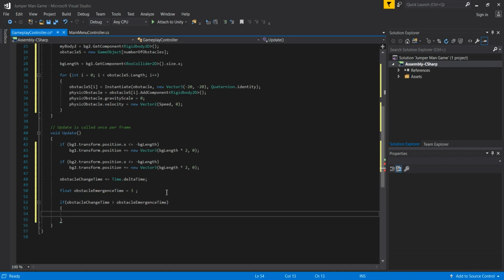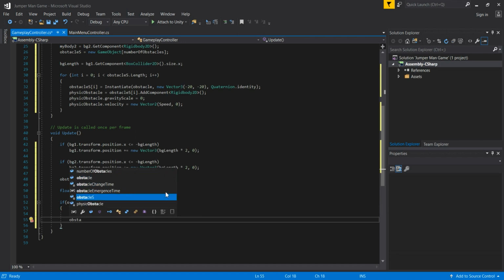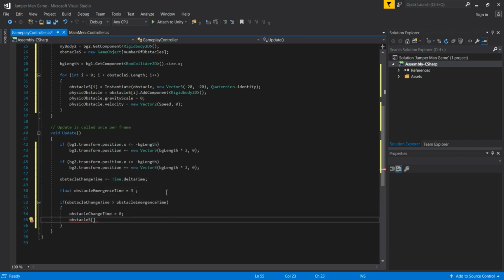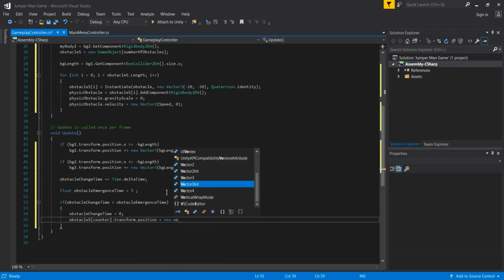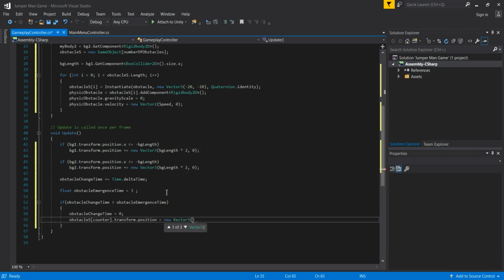If this is true, we are going to bring obstacle change time back to 0, and then the second line of code will be our obstacles, and this is our array. In the square brackets we are going to pass our counter float variable, which is set to 0 by default. So counter.transform.position, and it's going to be stored in our vector. It is a Vector3 instead of 2, so I almost passed 2 here, but it is a Vector3. For the x-axis it will be 10, for the y-axis minus 3.4f, and that is that for this piece of code.